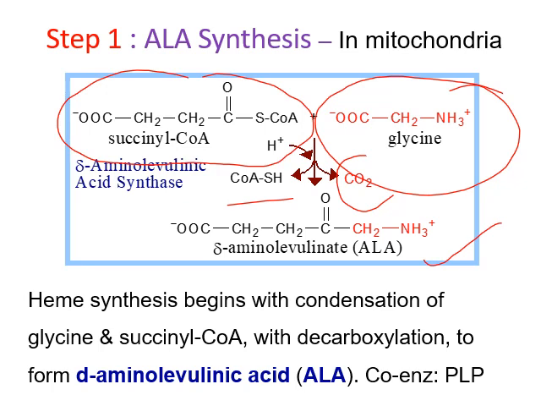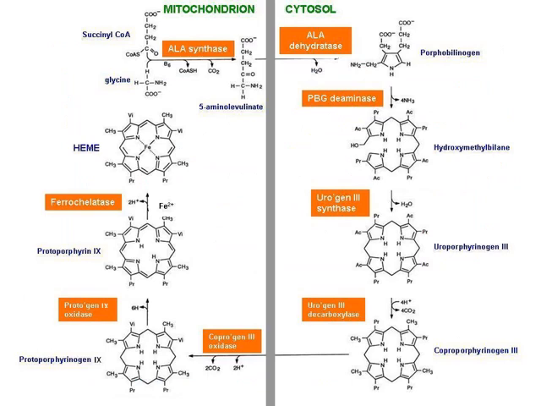Remember, ALA synthase enzyme requires the coenzyme pyridoxal phosphate, and this is the rate limiting step in biosynthesis. This pathway explains the overall synthesis of heme. The first step we have already discussed, that is the condensation of succinyl coenzyme A with glycine with the help of enzyme ALA synthase, which occurs inside the mitochondria.